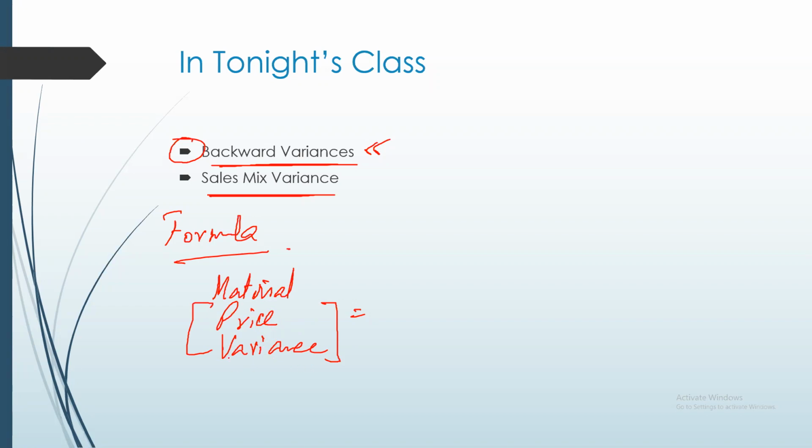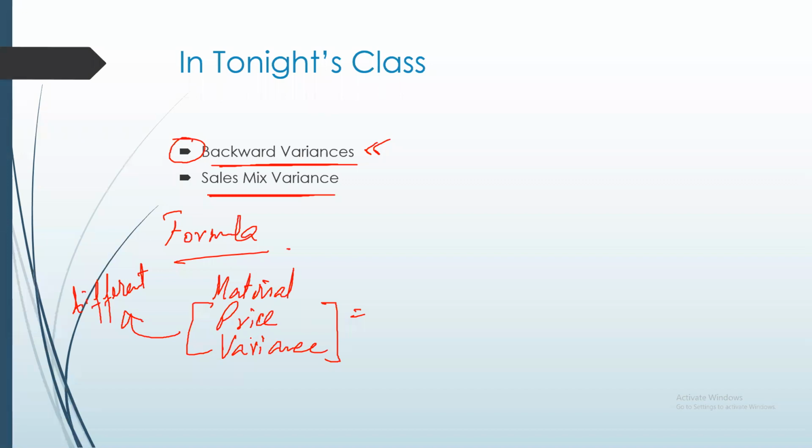The word variance means the difference, so price variance means the difference between the actual price and what we anticipated, what we budgeted.